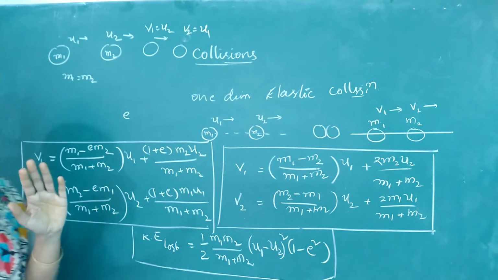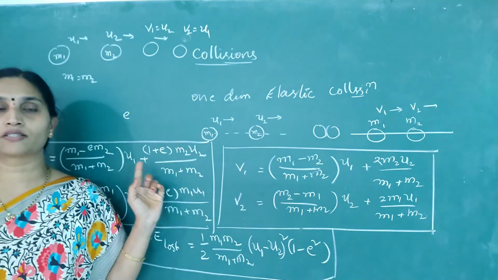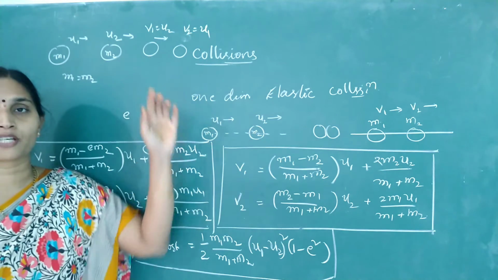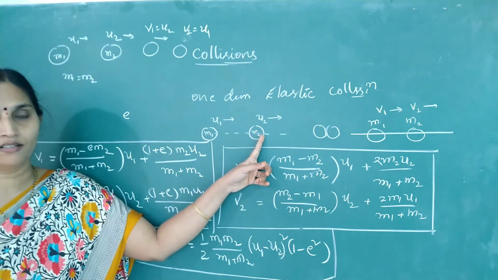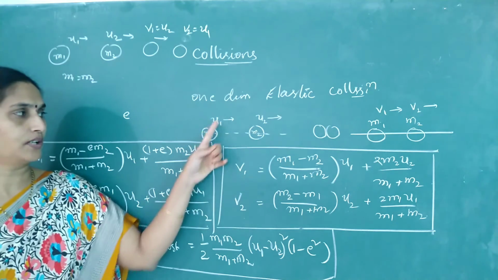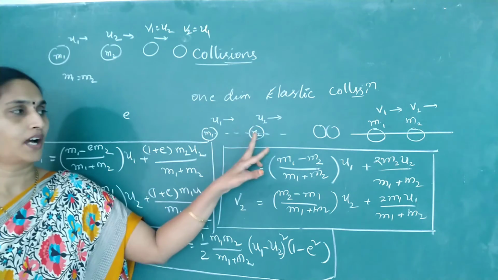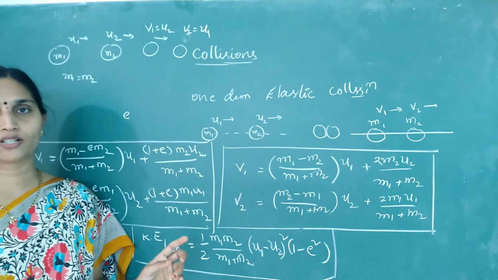This implies the bodies will exchange their velocities if the masses are equal. Say if one is moving with 10 and the other has a speed of 5 meters per second, they are approaching each other, u1 is greater than u2. After collision, they interchange their velocities.